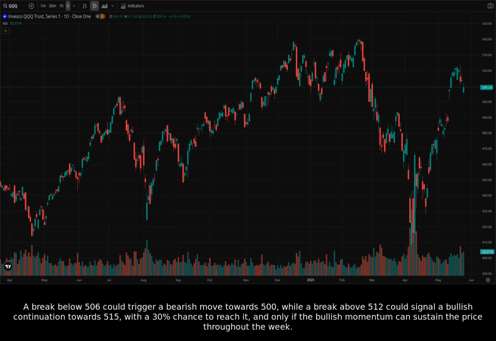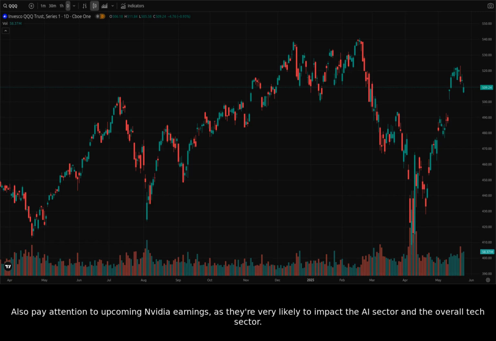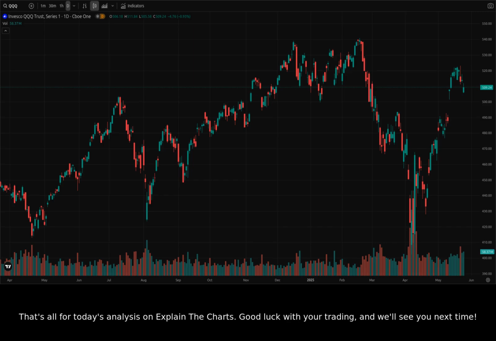A break below 506 could trigger a bearish move towards 500, while a break above 512 could signal a bullish continuation towards 515 with a 30% chance to reach it, and only if the bullish momentum can sustain the price throughout the week. Also, pay attention to upcoming Nvidia earnings, as they're very likely to impact the AI sector and the overall tech sector.